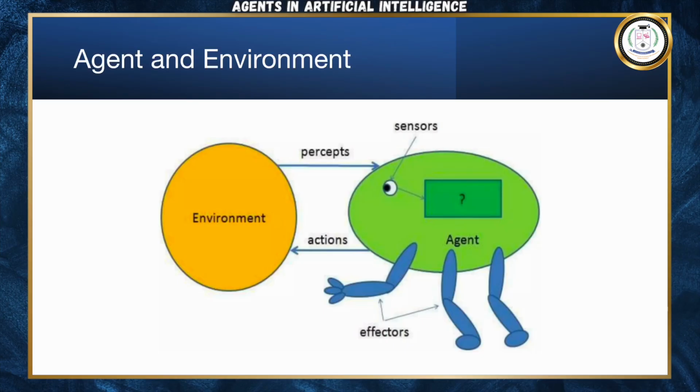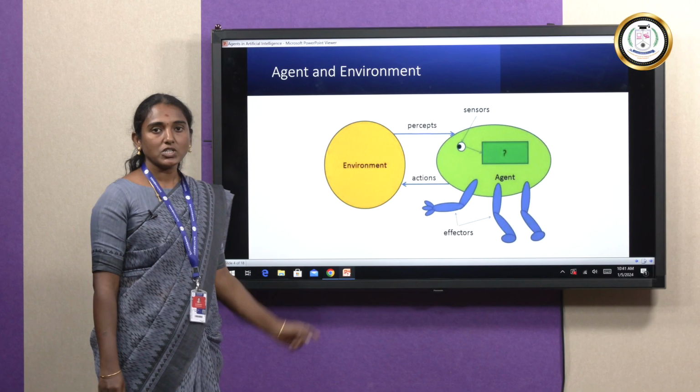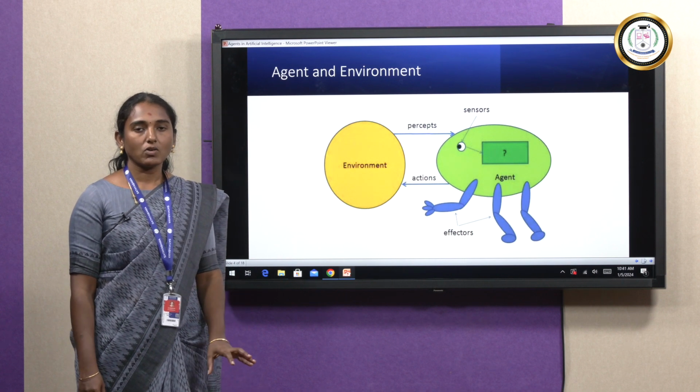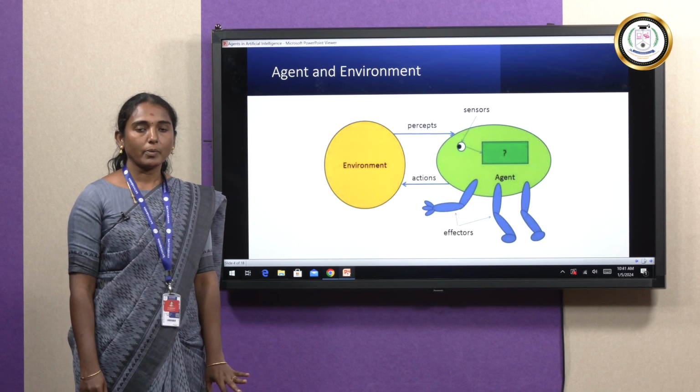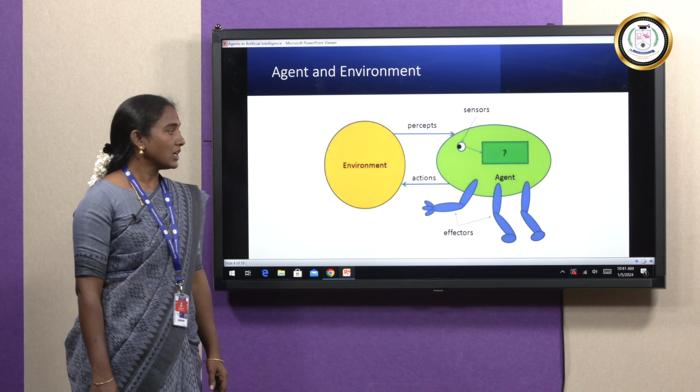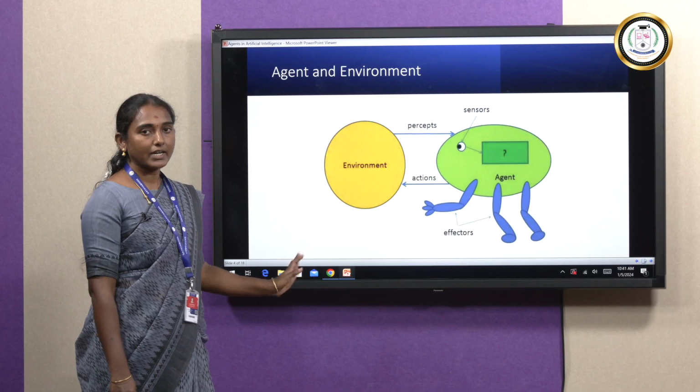Next we have to see about the agent and environment. First of all, every agent should have sensors and actuators. The sensor is used to observe the current environment, and actions are performed using the actuators. These are the relations between the agent and environment.